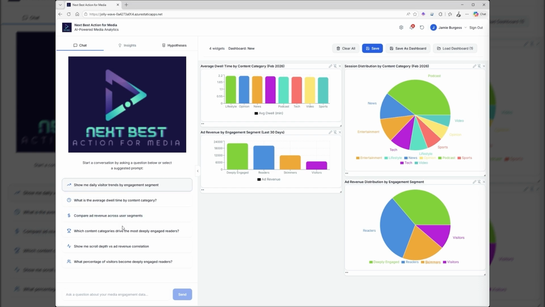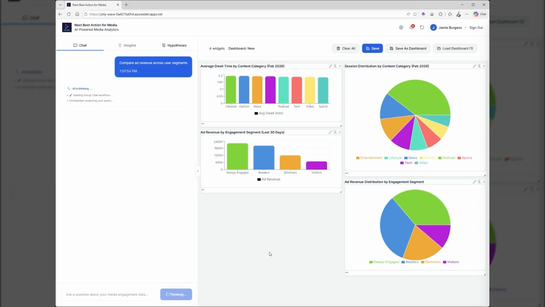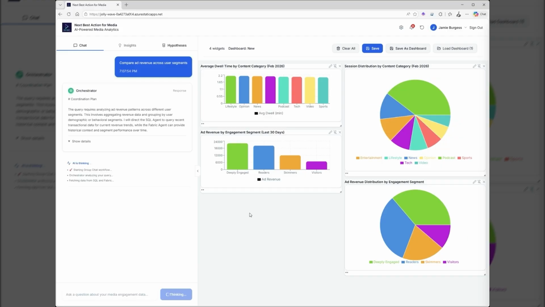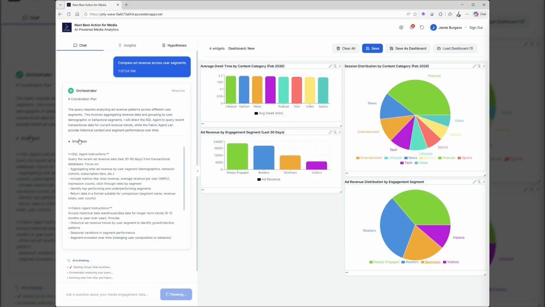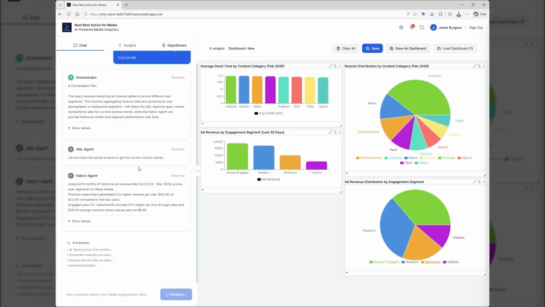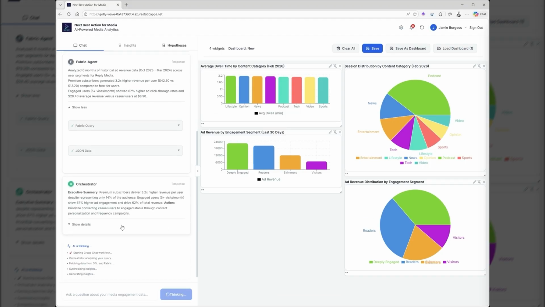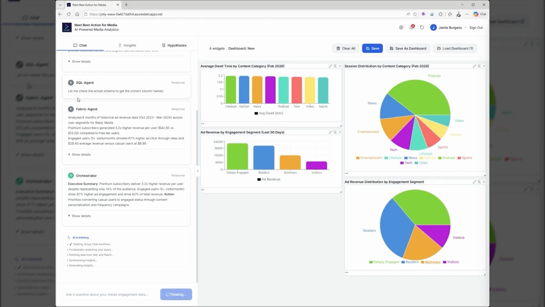So I'm going to click on one of these prefabricated prompts on the left-hand side here, and it's going to kick off a workflow. The first thing, the orchestrator agent needs to understand what I'm actually asking. Then it will assemble agents specific to achieving the task. This is a synthetically generated data set that sits in Fabric. It is real agents, real data, but it is synthetically generated. And you can see the full detail of instructions that's going to be passed to the Fabric agent and the SQL agent. The SQL agent has declared it needs to find out some more of the details of the schema to pull the right data. And the Fabric agent is able to connect direct to Fabric and pull some really extensive data. If you wanted to, you can drive into the query as well.